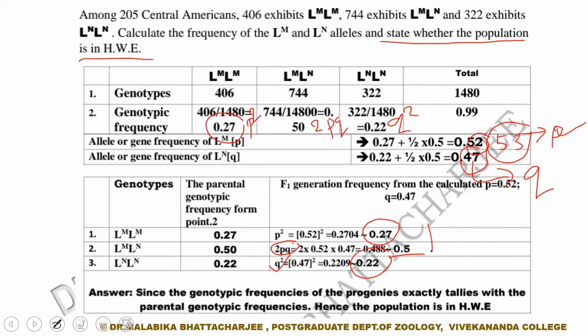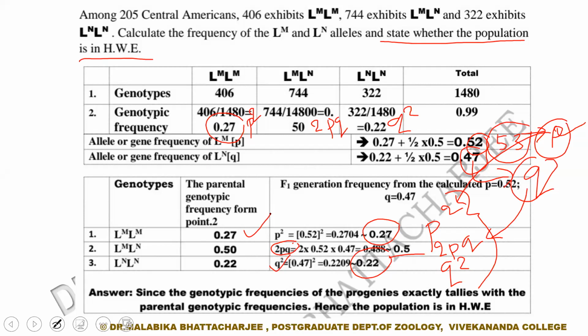So this is our new p square, this is our new 2pq, and this is our new q square. We got these values from this p and this q. And if you now match the genotypic frequencies of the next generation with the genotypic frequencies of the parents, you can see they are exactly similar.